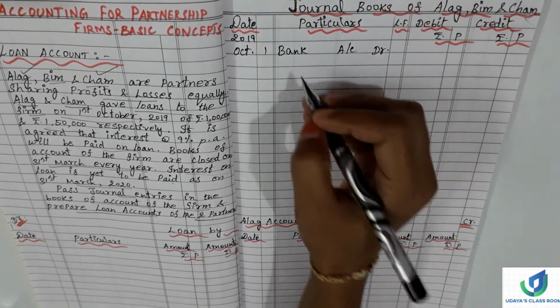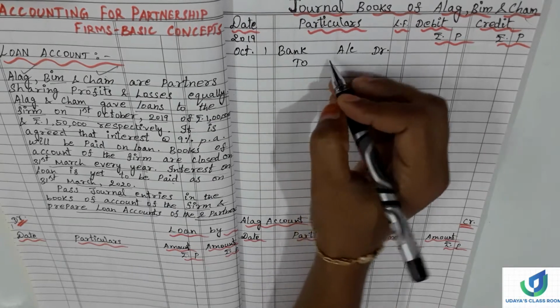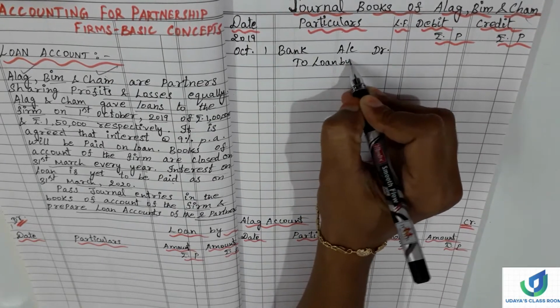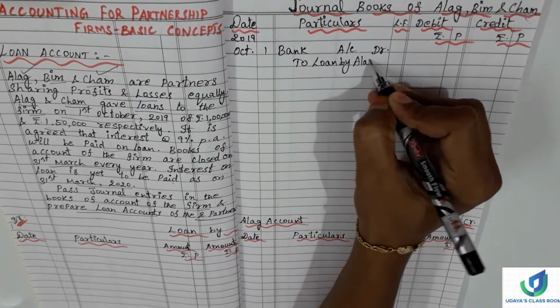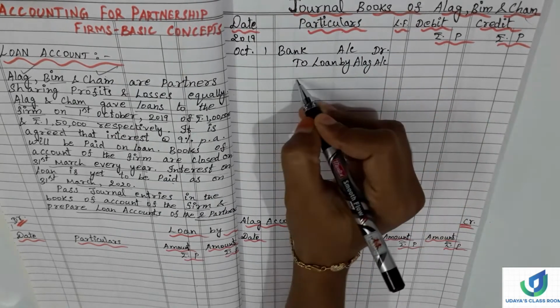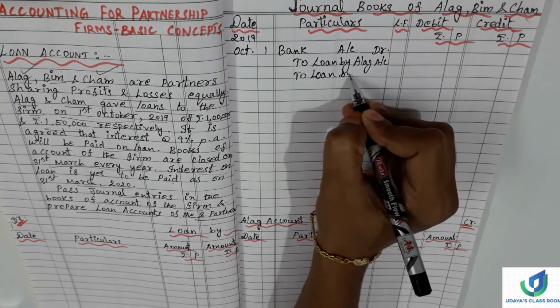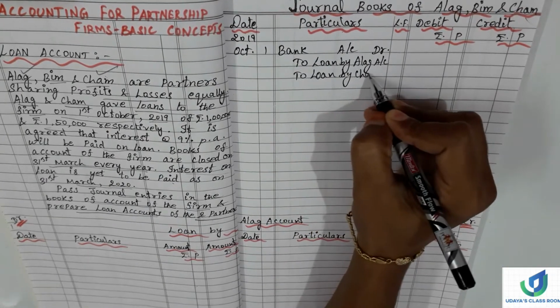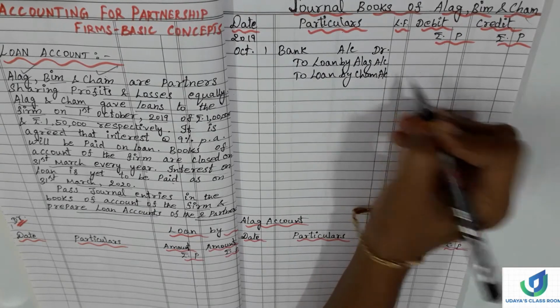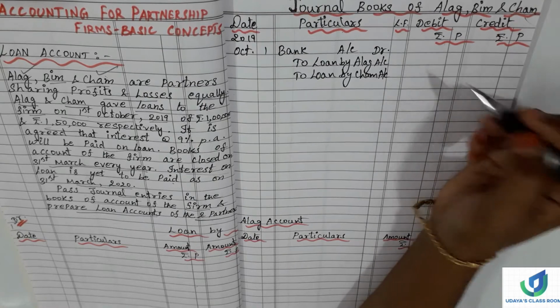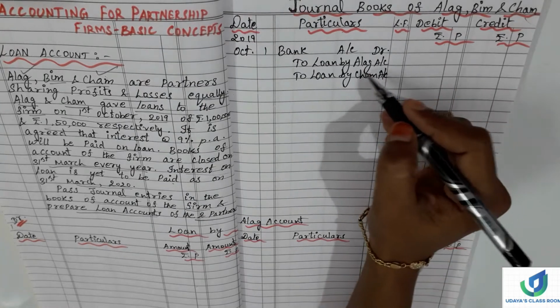Bank account debit, to loan by Alag account, to loan by Sham account. So we have given the journal for the loan amount these partners have given to the firm.